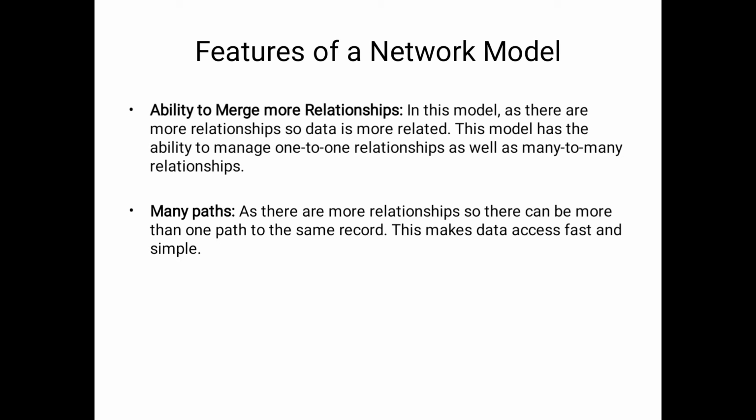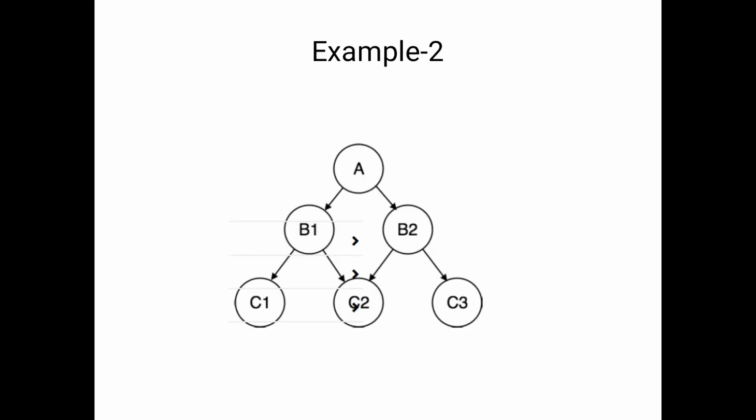The second feature of the network model is many paths. Yes, there are more relationships, so there can be more than one path to the same record. In the previous hierarchical model, only one path is available for each and every possibility, but here more than one possibility is available. That is one of the disadvantages of the hierarchical model. In the hierarchical model we have only one possibility for each and every child.